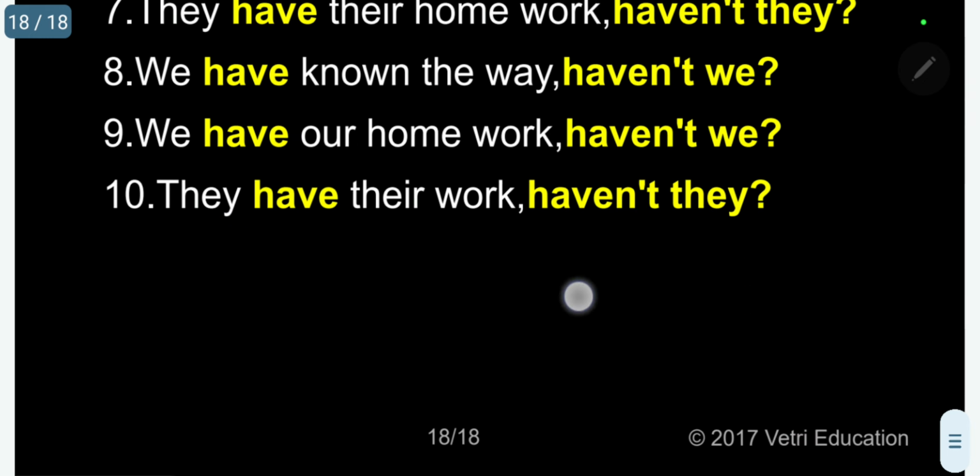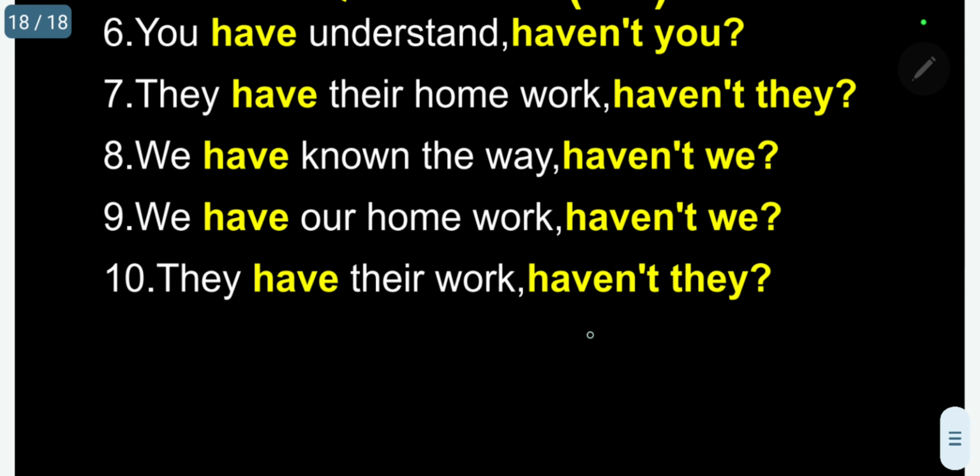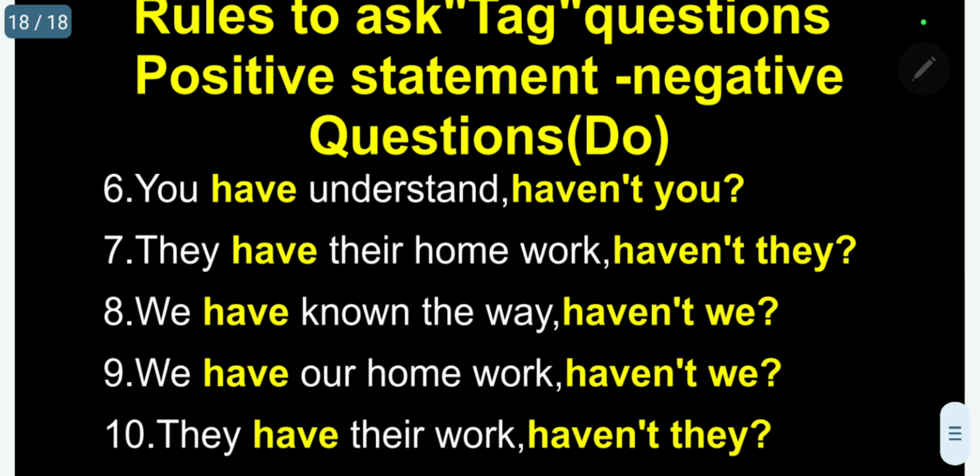So I hope I have completed this chapter on the primary auxiliary verbs, second part. In the next class I will discuss the tag questions with positive statements and negative questions using secondary auxiliary verbs, that is modal verbs.